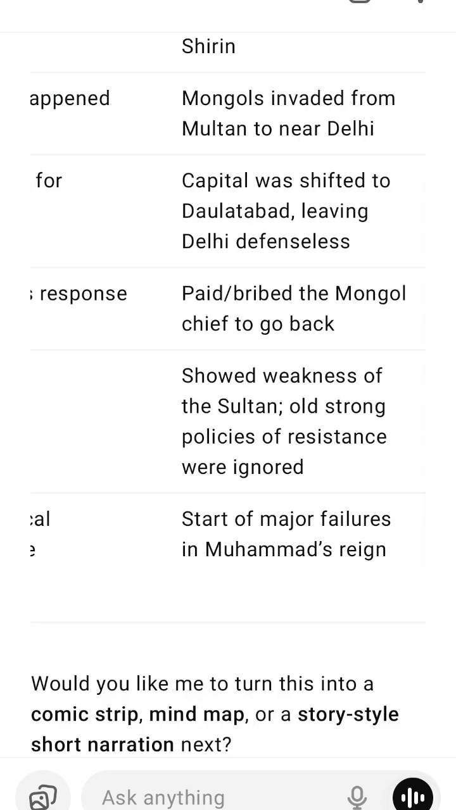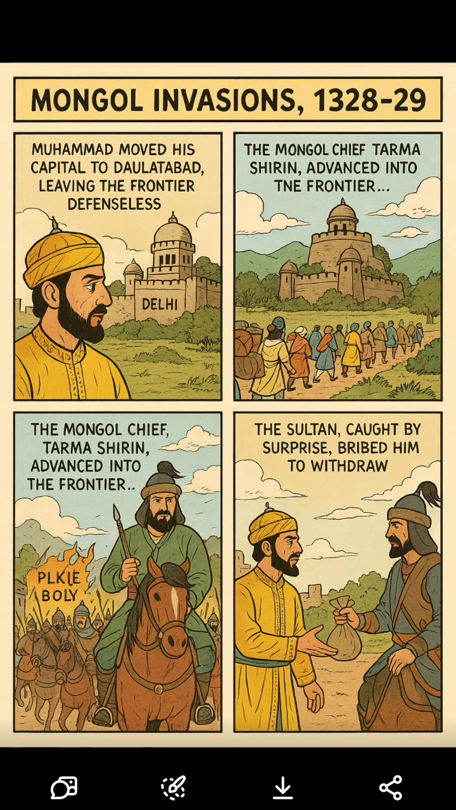Sultan's response: paid, bribed the Mongol chief to go back. Result: showed weakness of the Sultan. Old strong policies of resistance were ignored. Historical importance: start of major failures in Muhammad's reign.